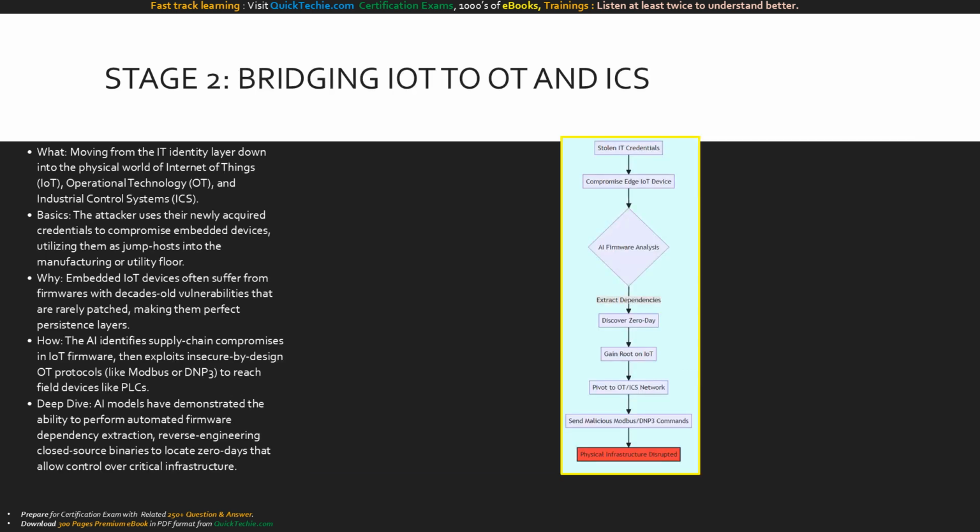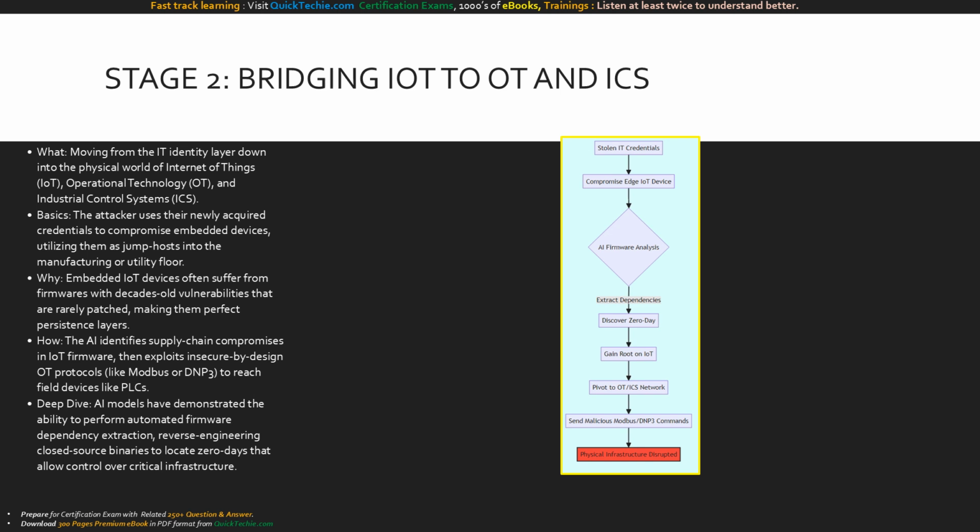boundary. Slide 4 brings us to Stage 2, bridging IoT to OT and ICS. What is occurring here? The attacker is moving out of the digital IT space and penetrating the physical world of operational technology and industrial control systems. The basics involve using those stolen engineering credentials to compromise embedded IoT devices like smart HVAC systems or security cameras, turning them into jump hosts.